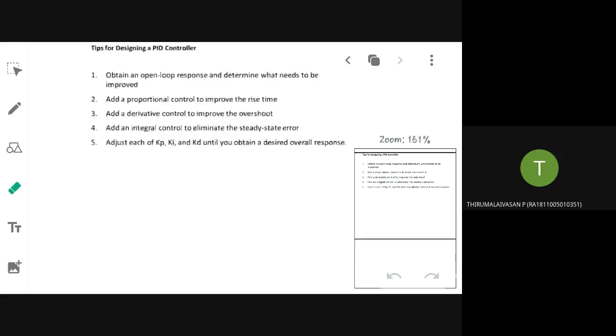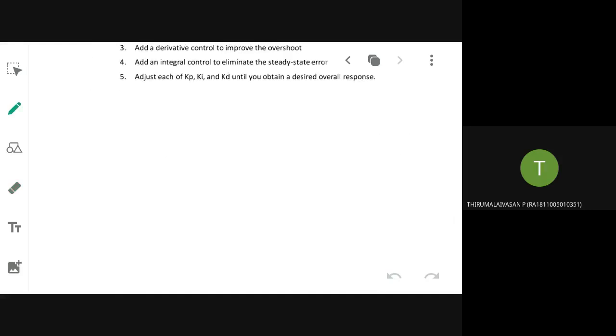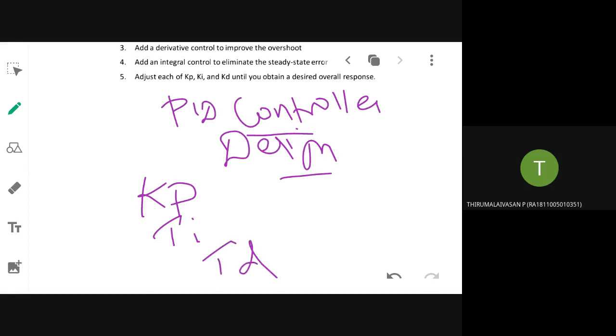Now we will move on to designing a PID controller. Okay, PID controller design, we will see. Design in the sense you are going to fix up the parameters of the proportional gain constant, integral time constant, and derivative time constant. These three you are going to fix up. Okay, that is what is meant by designing of PID controllers.